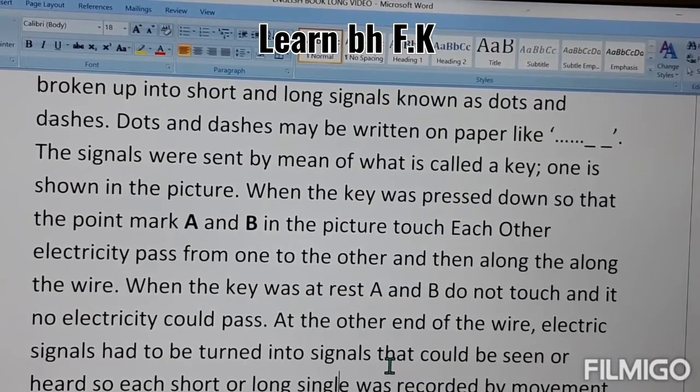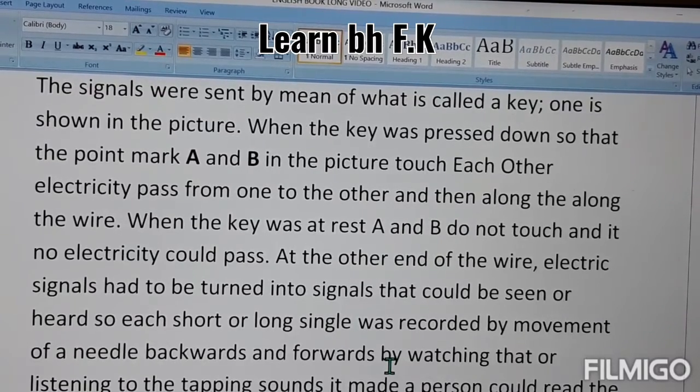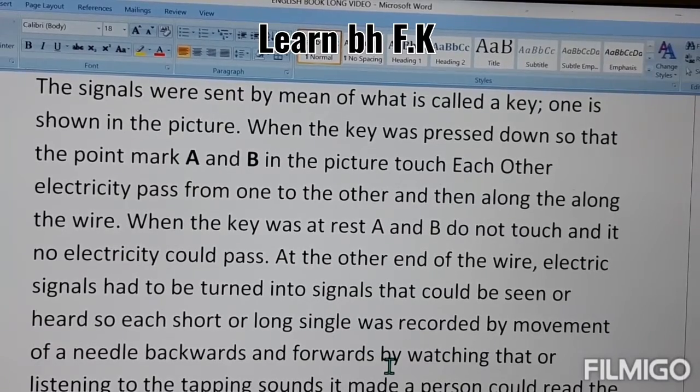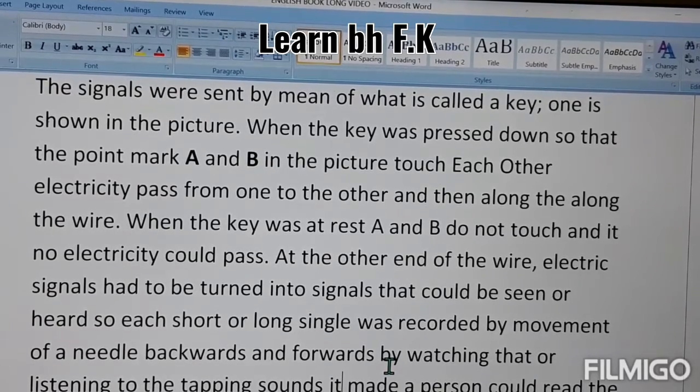Each short or long signal was recorded by the moving of a needle backward and forwards, by watching them or listening to the tapping sound. It means when the current passes, the electric rods touch the paper, and you will hear the tapping sound of that device, and you can also see that it is writing on the paper.